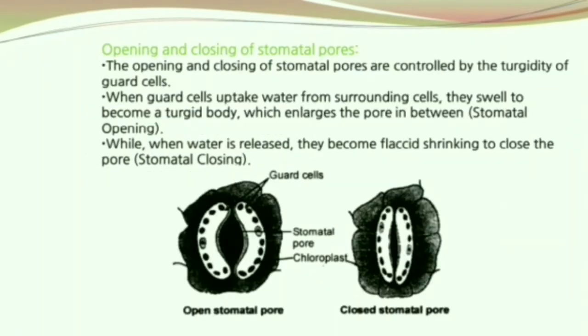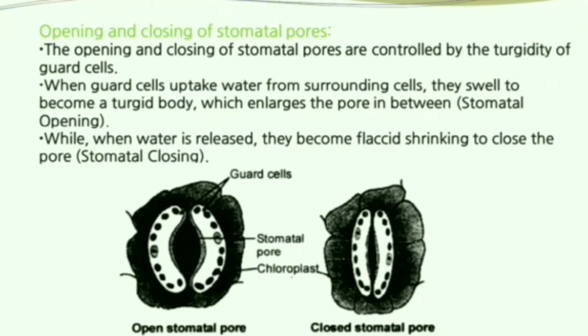Opening and closing of stomatal pores. The opening and closing of stomatal pores are controlled by the turgidity of guard cells. When guard cells take up water from the surrounding cells, they swell to become turgid, which enlarges the pore in between. While when water is released, they become flaccid, shrinking close to the stomatal pore. This is termed as stomatal closing.